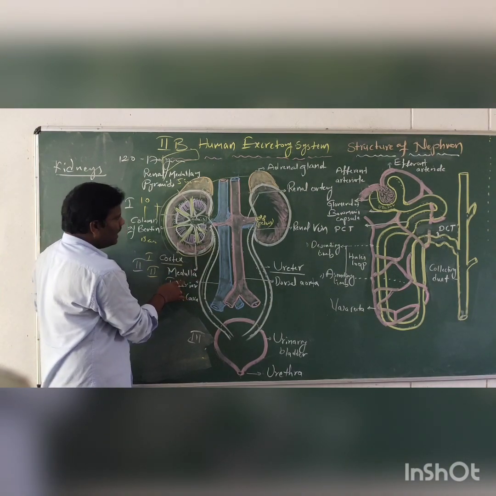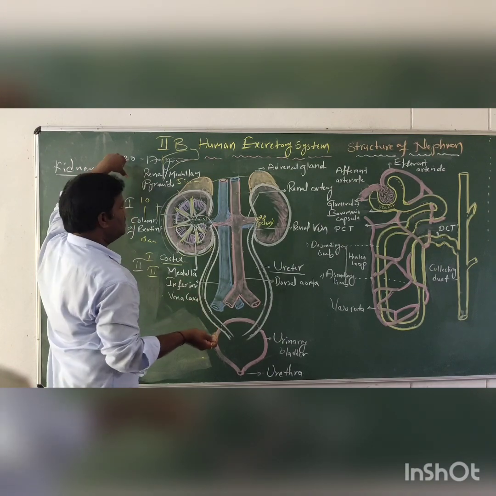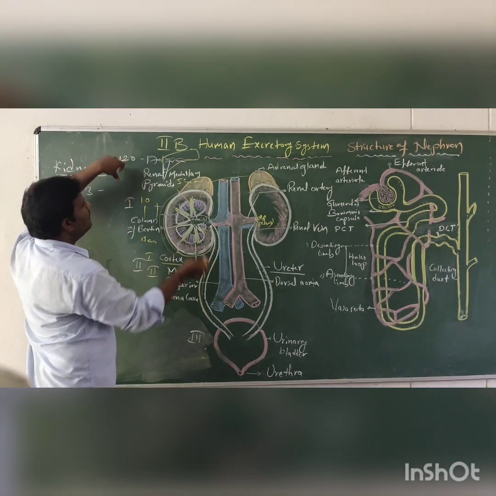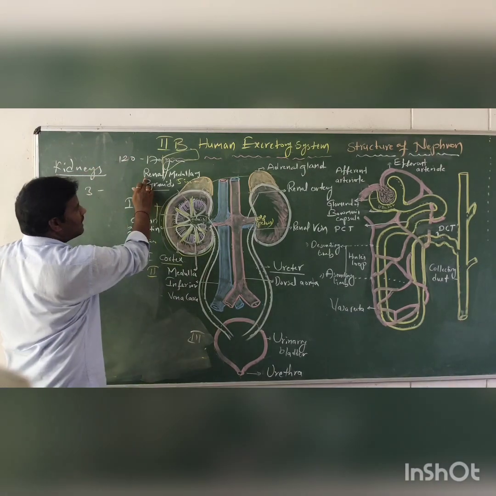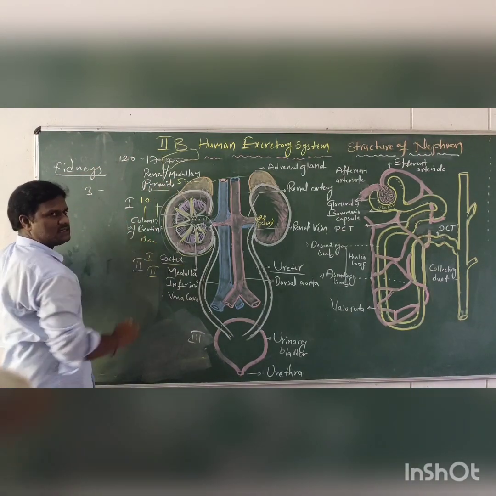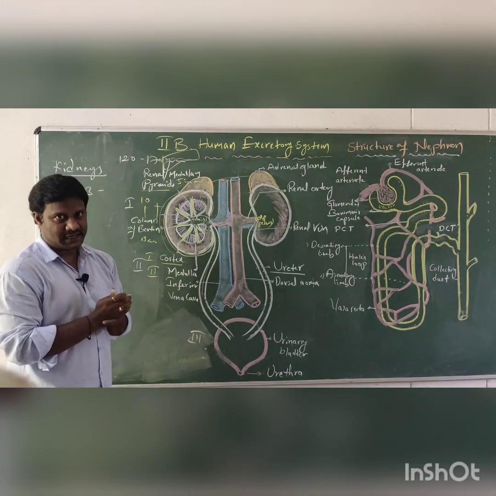In the medulla, cone shaped, triangular structures called pyramids are present. These are called renal or medullary pyramids. A human being has approximately 9 to 12 renal pyramids.